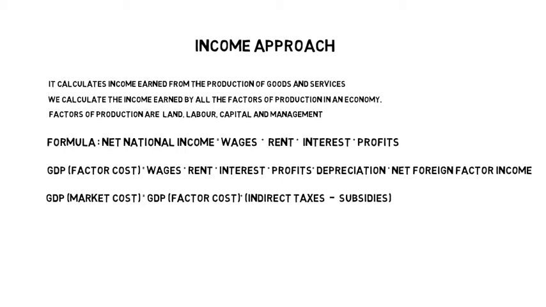So to get the GDP at market cost, we have to add taxes and subtract subsidies, so we get the real value. So GDP at market cost is GDP at factor cost plus indirect taxes minus subsidies. After 2015, India is calculating its GDP at market cost only.